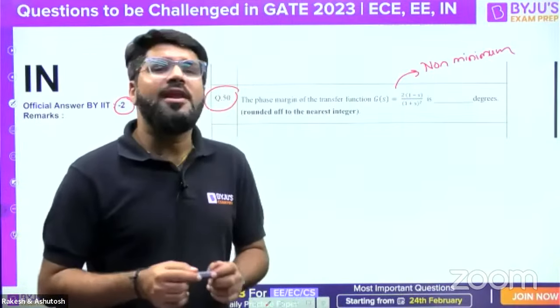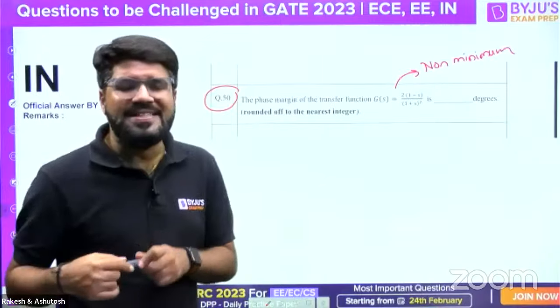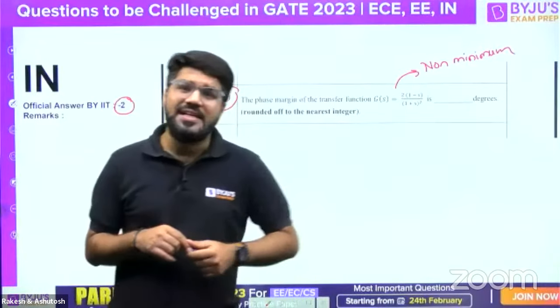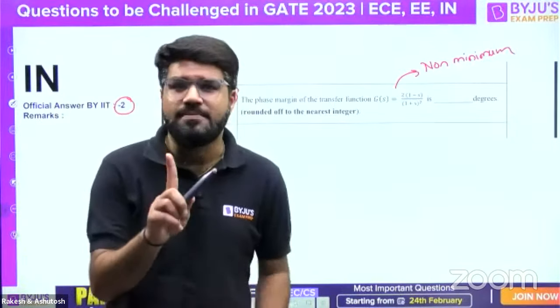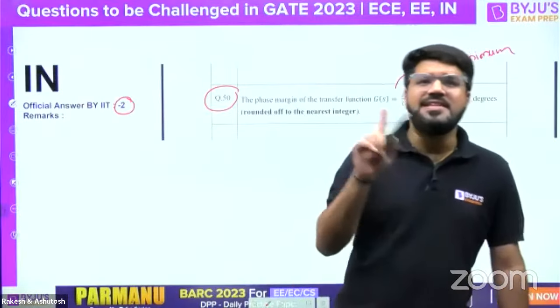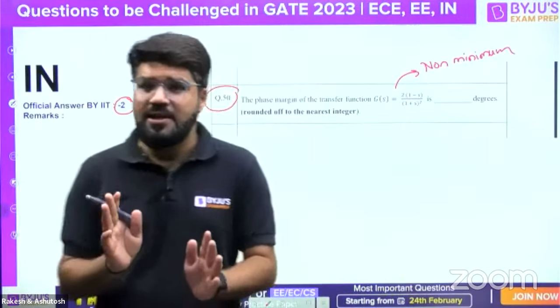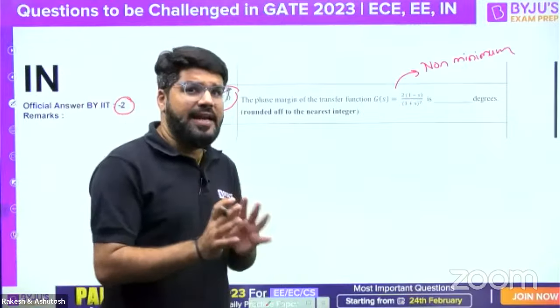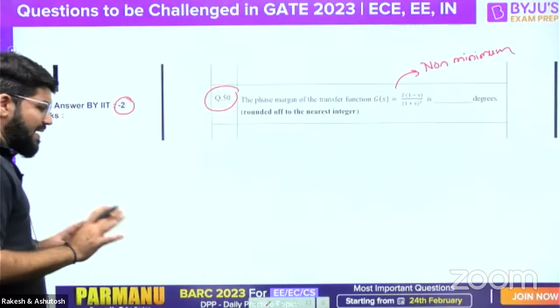But the formula for phase margin, that is 180 degree plus angle G(j omega g) H(j omega g), does not exist for non-minimum phase systems. For a non-minimum phase system, the formula 180 degree plus angle G(j omega g) H(j omega g) does not exist. This is a slight detail that you must take care of. Okay, no problem. But then what to do?